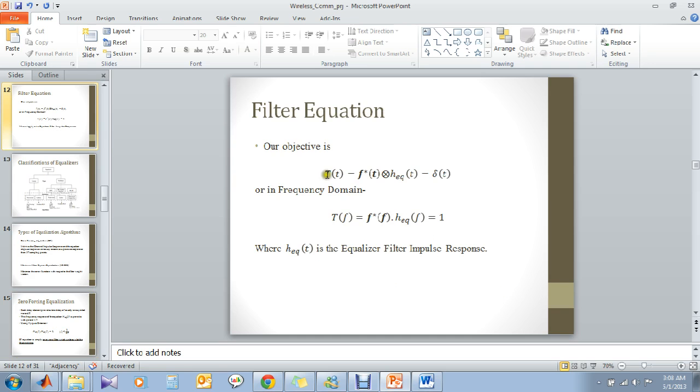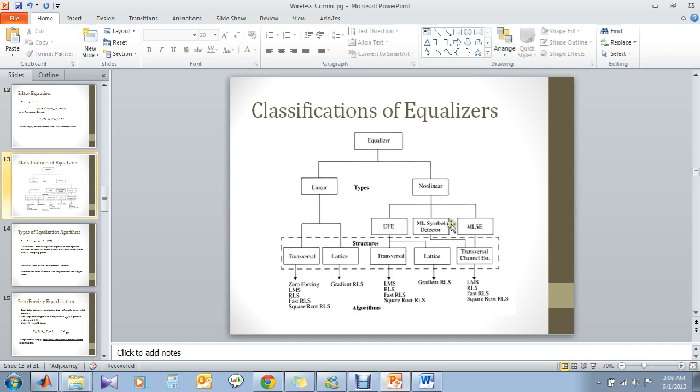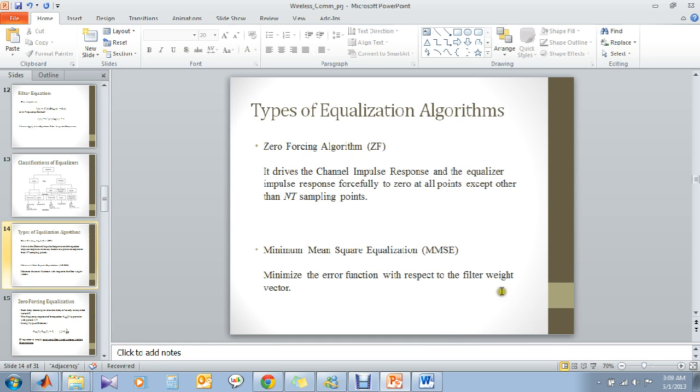In the frequency domain, convolution becomes multiplication. So this is the equalizer impulse response in the frequency domain. If we take this to the right side, it would be just the inverse filter, so it goes in line with the definition. This is the classification of various equalizers. So basically we are stressing this part, which is the algorithms: zero forcing algorithms and MMSE algorithms.